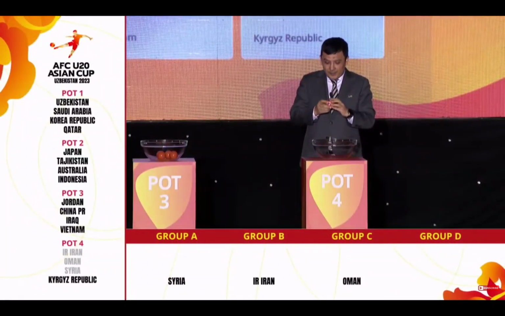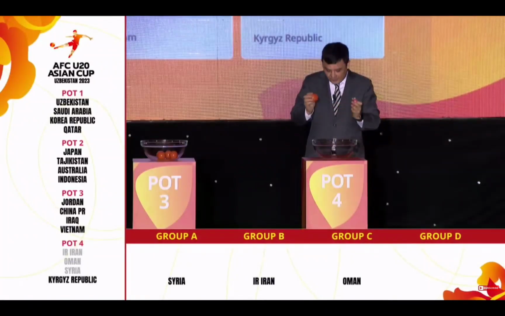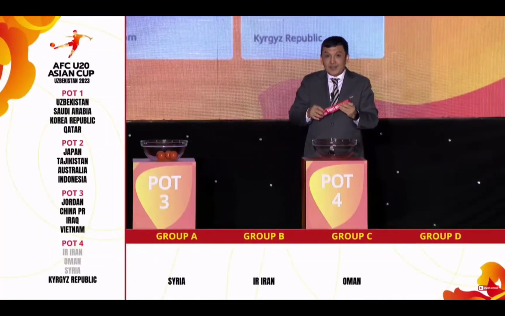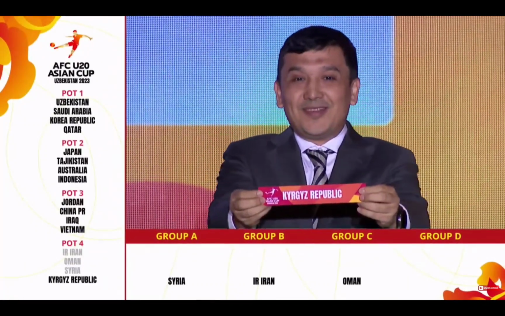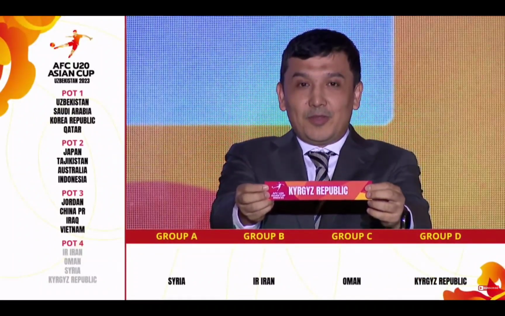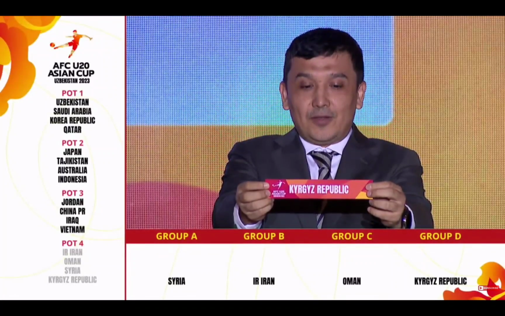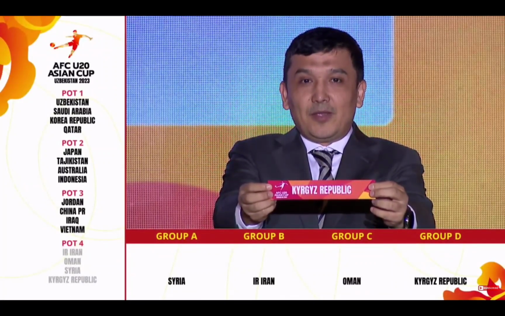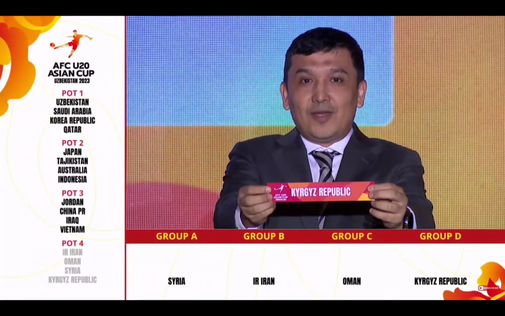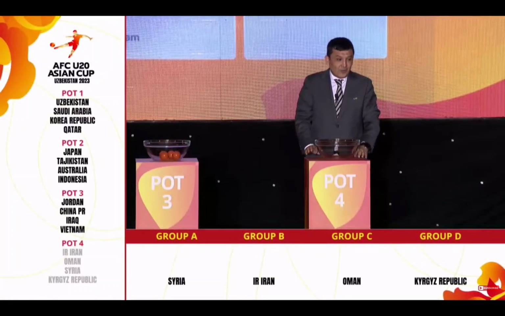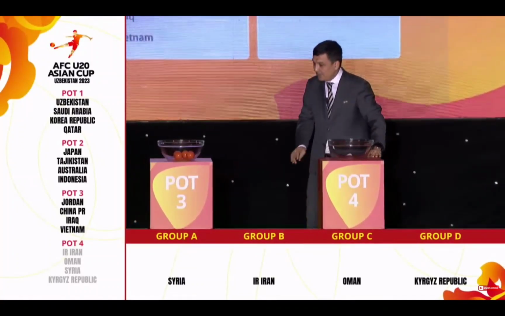Final position, the final ball from this pot goes to position 4 in Group D, and it is Kyrgyz Republic. Here is the confirmation. Second appearance in the final competition since 2016 in India when they qualified to the final competition. Kyrgyz Republic hosted the qualifiers and qualified as one of the best second place teams. Kyrgyz Republic, position 4, Group D. So all teams take position 4 in their respective groups.